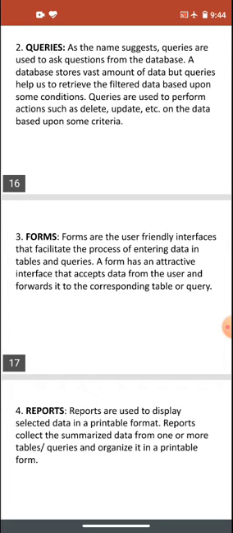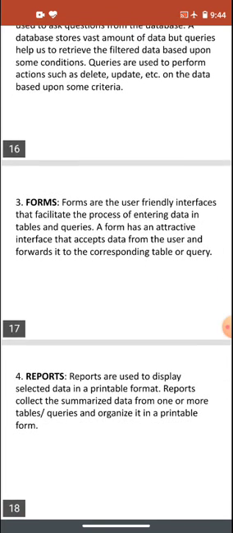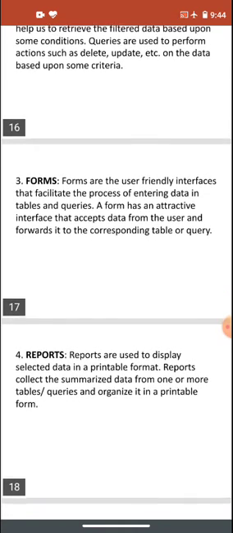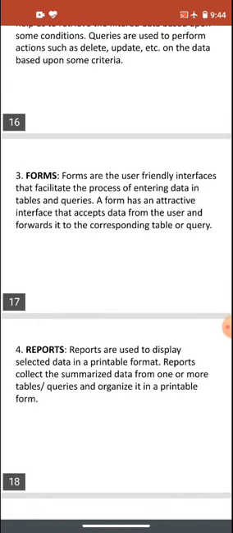Forms are user-friendly interfaces that facilitate the process of entering data in tables and queries. A form has an attractive interface that accepts data from the user and forwards it to the corresponding table or query. So a form provides an interface where we put in the data, in an attractive manner.